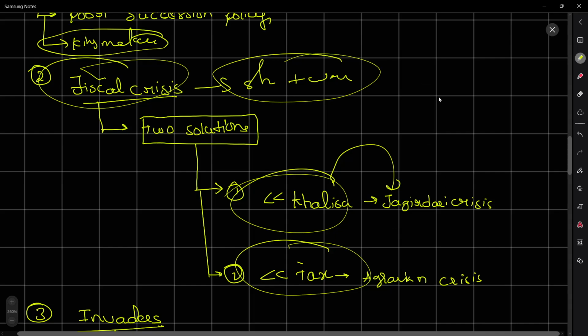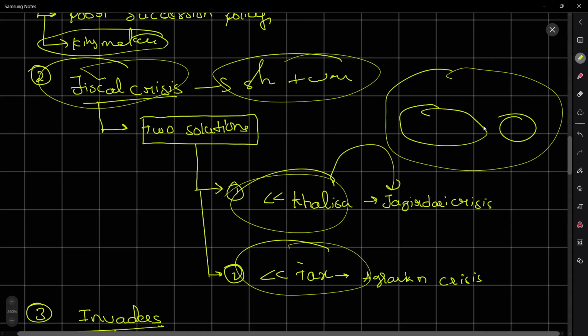The solutions were compounded with problems. What are those problems? As Khalisa land was increased, what was the result of the increase of this Khalisa land? It's nothing but the decrease of the Paibaki land. See, suppose this is the region, this is the Khalisa land, and this is the Paibaki land. What happens if the Khalisa land gets enlarged? The Paibaki land will get decreased. Now this will be the Khalisa and this will be the Paibaki.